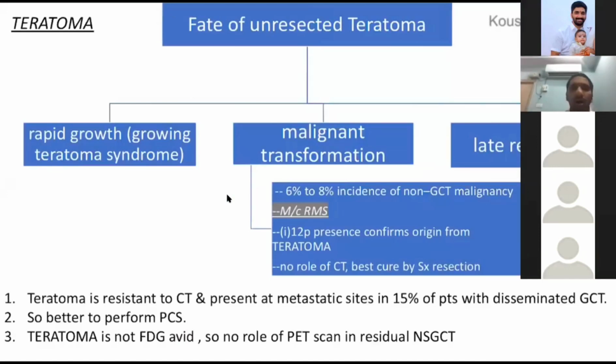Or it can undergo a malignant transformation. It's seen a lot. It transforms into a non-germ cell tumor malignancy. The MCQ again here is that the most common non-germ cell malignancy in which teratoma transforms is rhabdomyosarcoma. In the rhabdomyosarcoma, if you are doing it, it shows the isochromosome 12p, which confirms its origin from the teratoma. There is no role of chemotherapy in a malignant transformation. The rhabdomyosarcoma has to be resected.